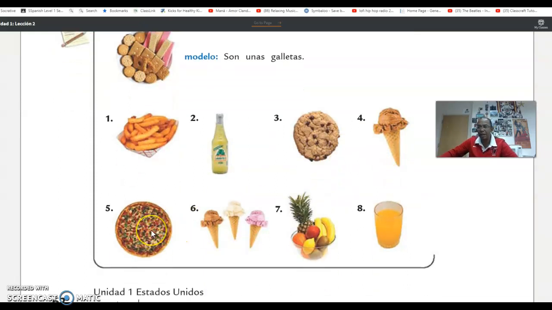Pizza, es una pizza. Helados, son unos helados. Fruta, son unas frutas. Jugo de naranja, es un jugo de naranja.